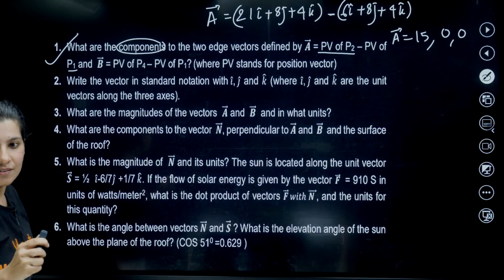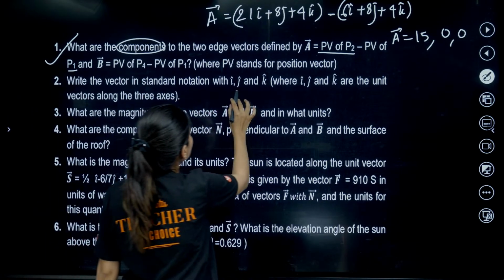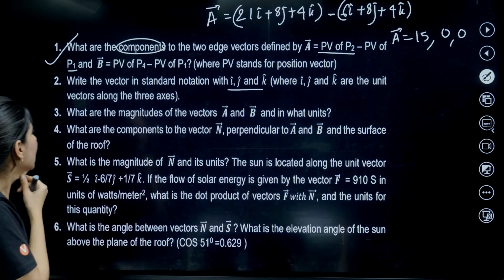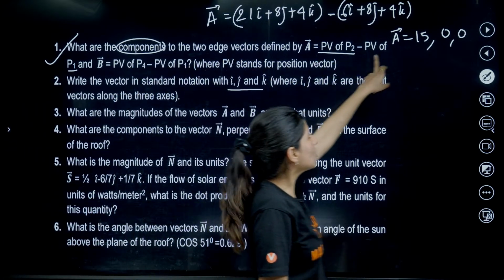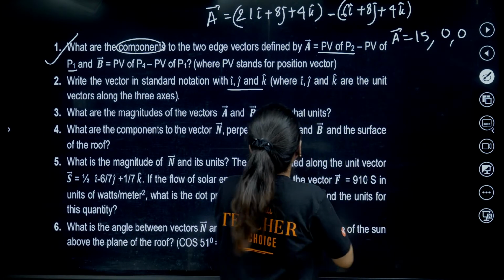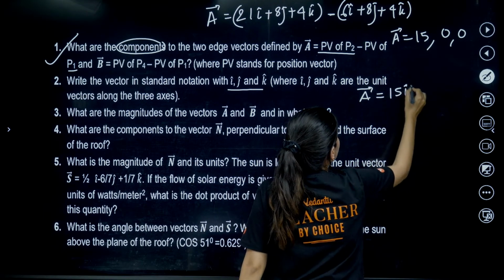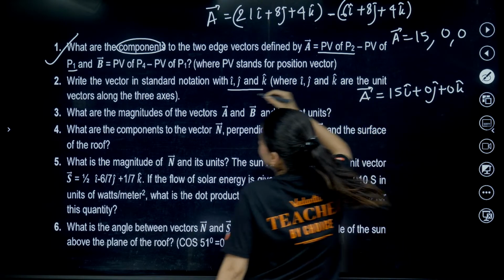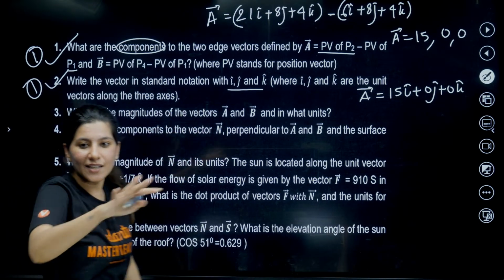Second question: write the vector in standard notation with i, j and k. That means the second question is just asking that this is the component of A vector, and now they want you to write it in vector form. So 15 i cap plus 0 j cap plus 0 k cap. That's it. Second question done. 1 mark, done.